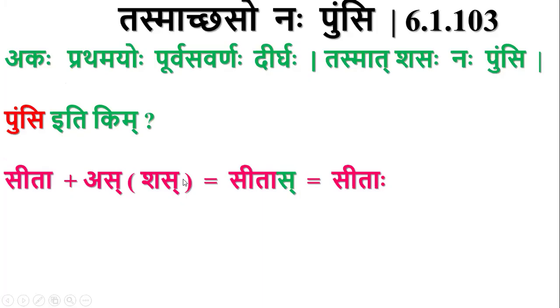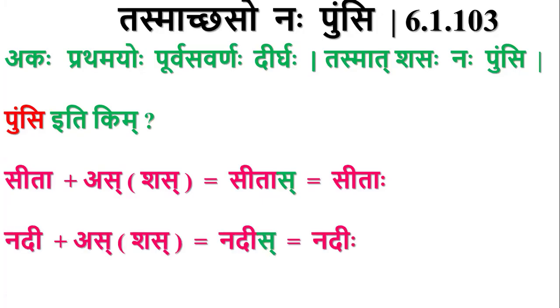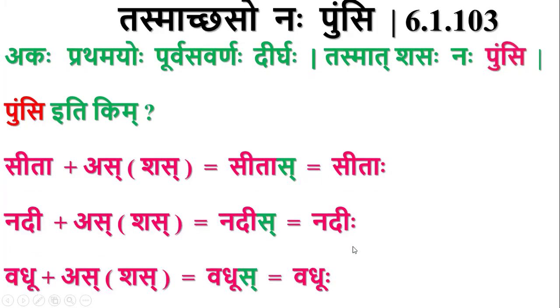Consider Sita, Sita plus Shas. Here also Pratamayo Purva Savarnaha is applied, but Sita is not a Pullinga word, so there will not be Nakara Adesha here. Sitaha is the Dvitiya Vibhakti Bahuvachana form. Similarly, Nadi plus Shas. Here also Pratamayo Purva Savarnaha is applied, and since Nadi is not a Pullinga word, there will not be Nakara Adesha. Similarly, Vadhu plus Shas. Here also there is no prasakti of the present sutra.